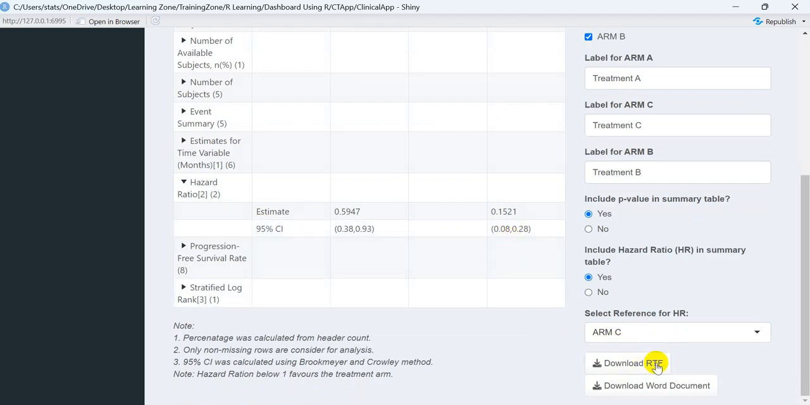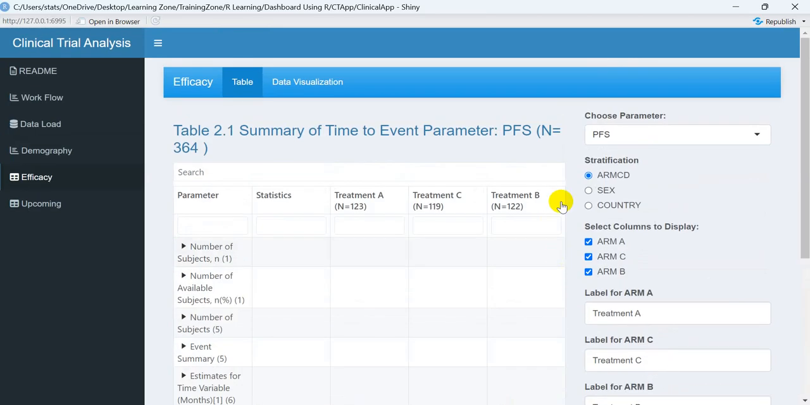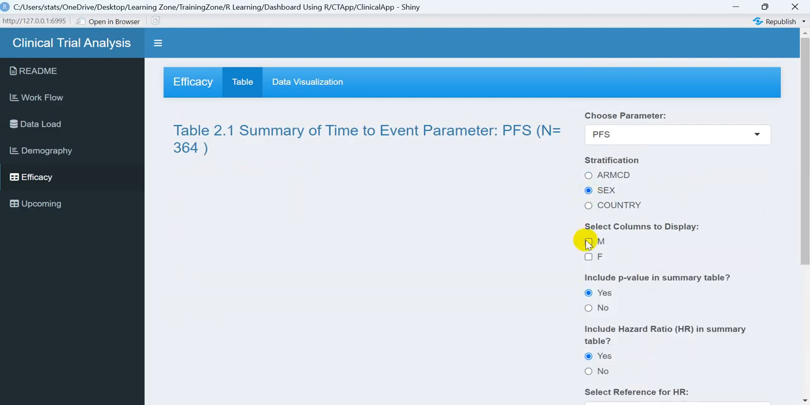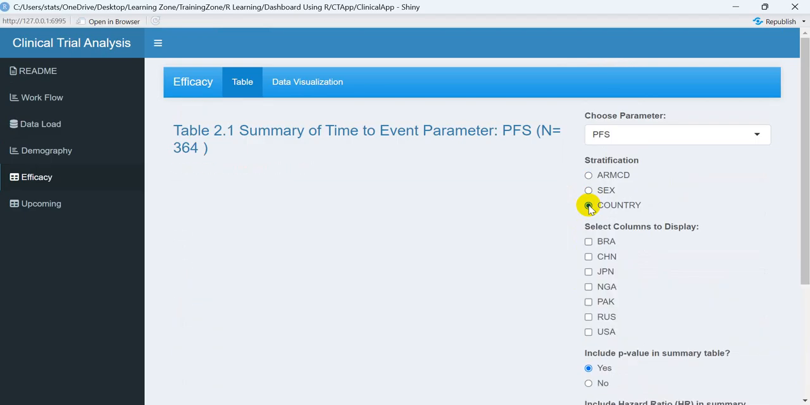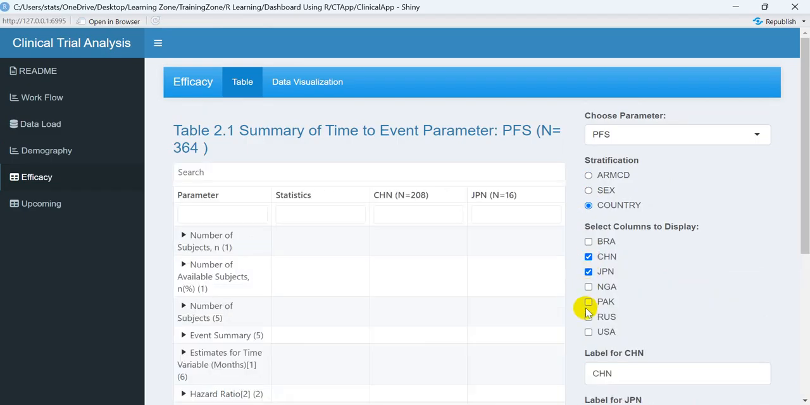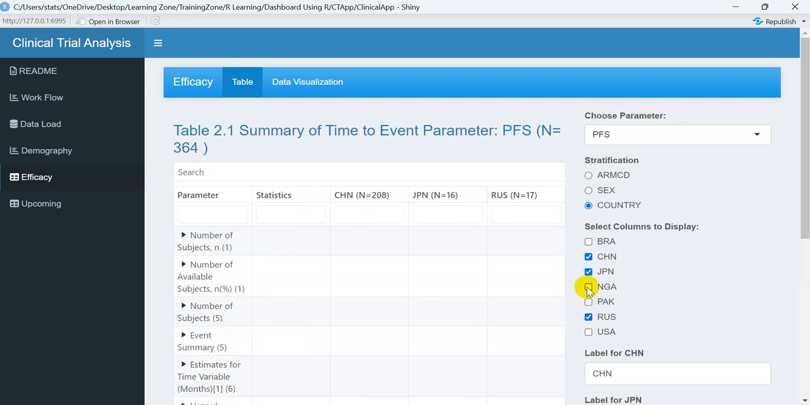Now again you can download the results in RTF format, and you can download the result in a Word document. Similarly, you can do all the analysis for the sex categories by selecting male and female over here. Similarly you can do all the analysis for the country, for China and Japan patients only, or include patients from any of the countries.